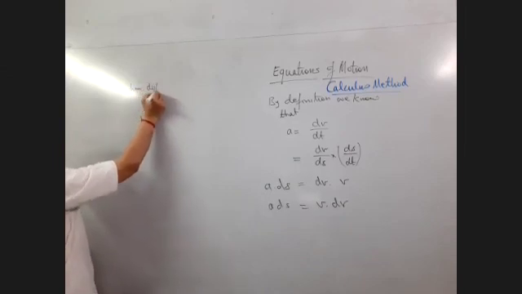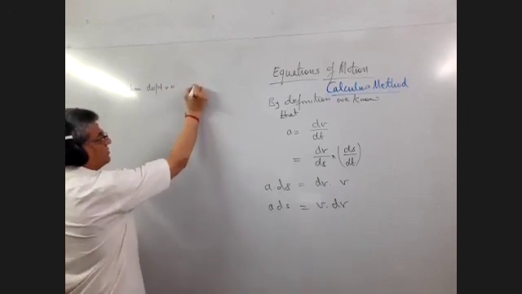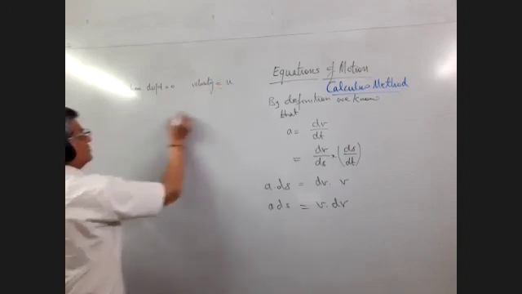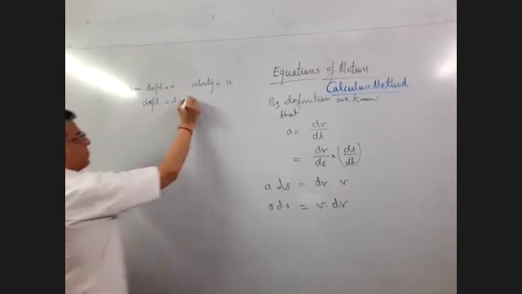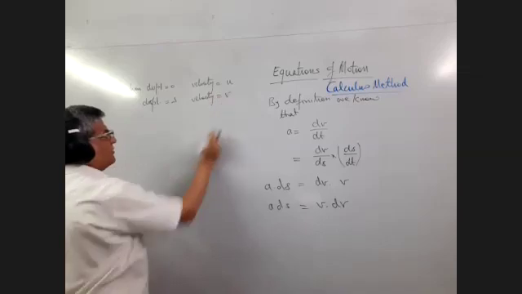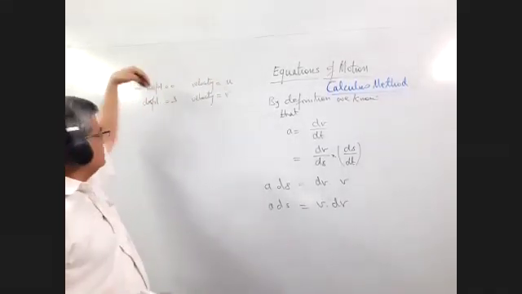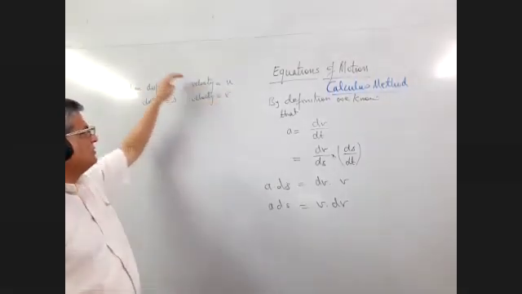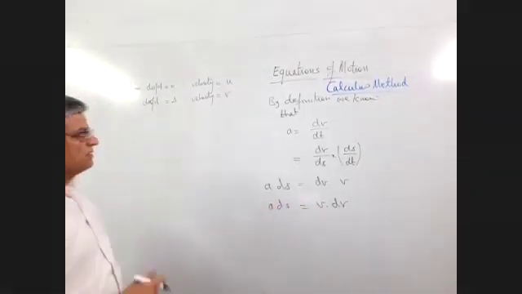When displacement was 0, velocity is u, and when displacement became s, velocity became v. Initial condition: 0 displacement, starting velocity is u, final displacement s, and final velocity v. We use these limits in integrating this equation. So applying integration on both sides.